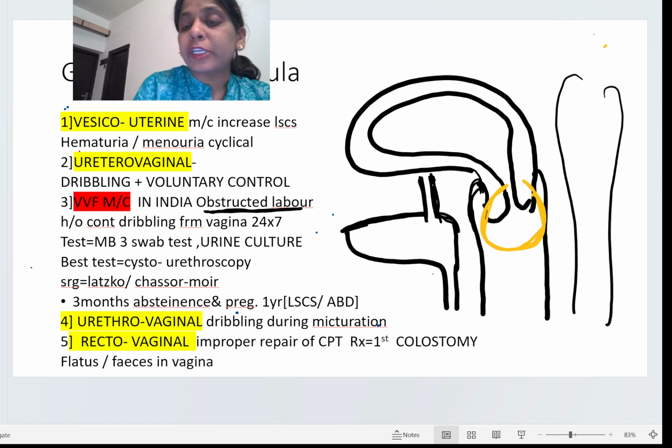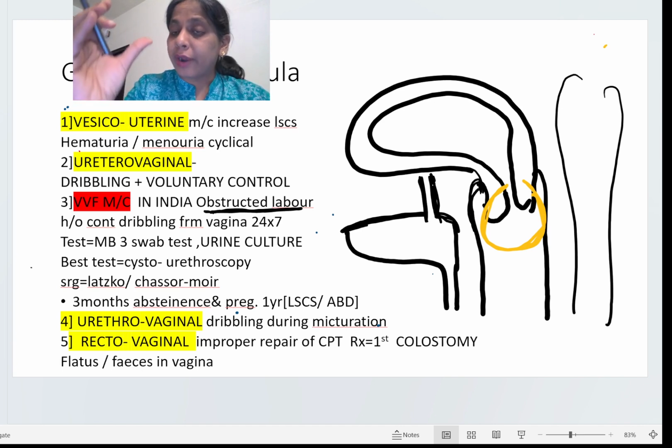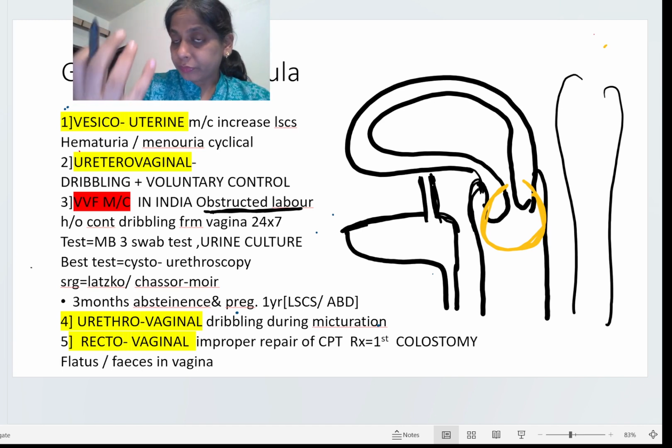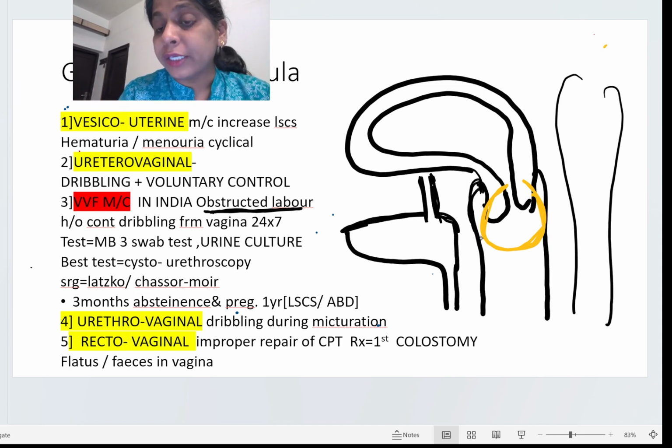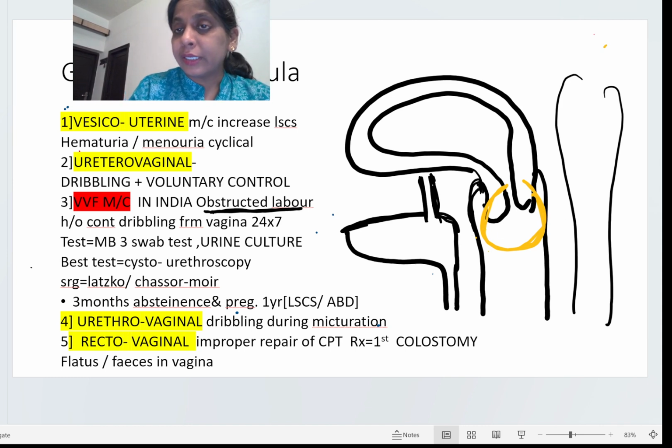Now due to the pressure of the head and due to the pressure of the uterine contractions on this whole area near the head, there is loss of blood supply. So there is ischemia.